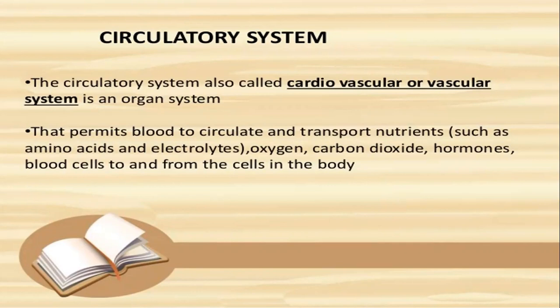And what is the circulatory system? The circulatory system is also called the cardiovascular system or vascular system. It permits the blood to circulate and transport nutrients like amino acids and electrolytes. Gaseous exchange, like oxygen and carbon dioxide, also takes place through the circulatory system. Hormone transportation from one part of the body to another also takes place through it.